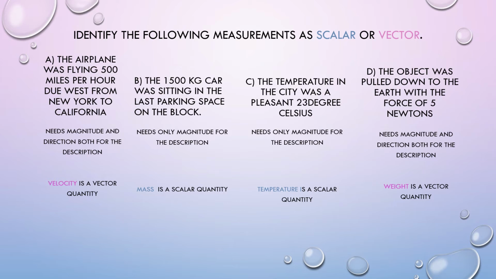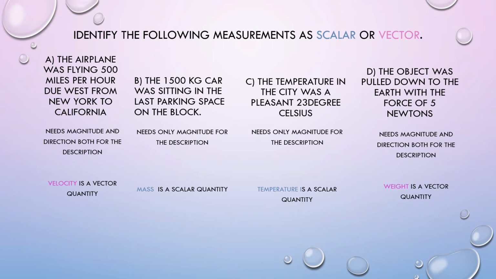The second measurement is: the 1500 kg car was sitting in the last parking space on the block. So what we are measuring here is the mass of the car. Whether it is in the parking space, on the road, or anywhere, its mass is not going to change. It is going to remain 1500 kg anywhere on earth. So mass is a scalar quantity.